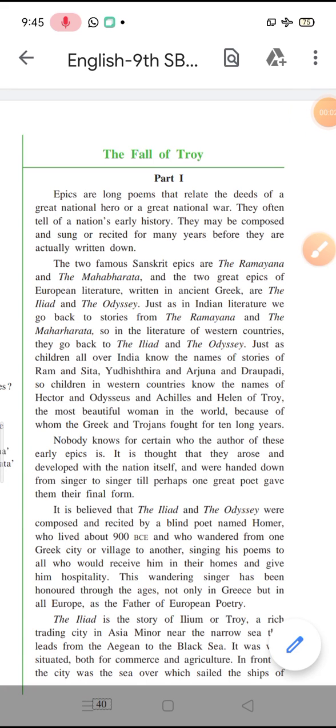Hello dear students, this is Sonali and today we are going to start a new chapter 2.4 in our English textbook by the name The Fall of Troy. The fall of Troy means the destruction of Troy.